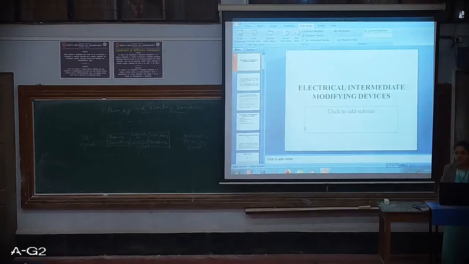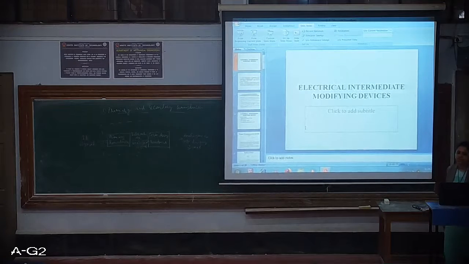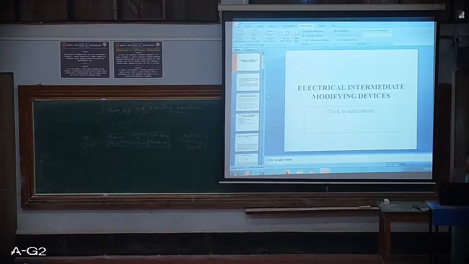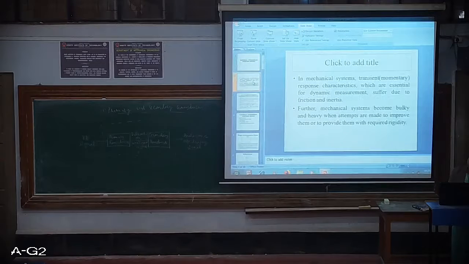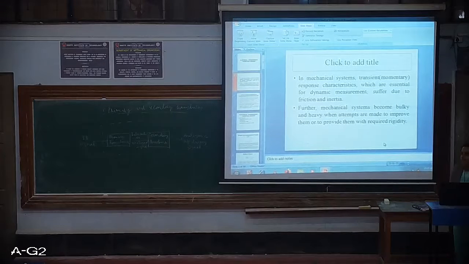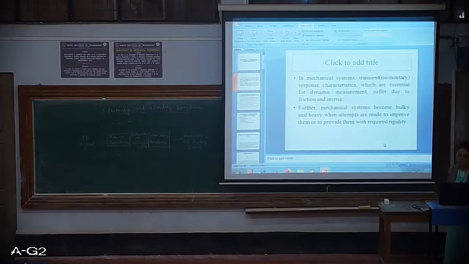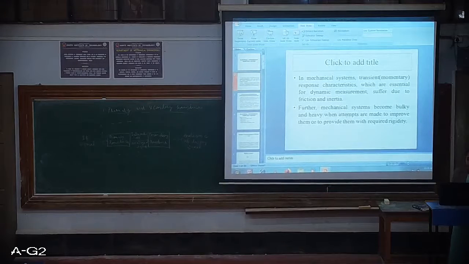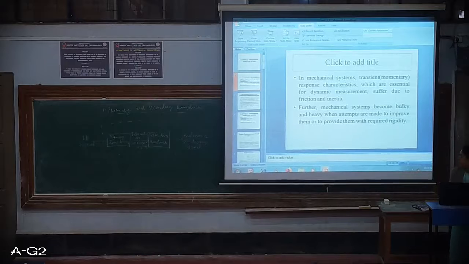Okay, we'll directly go through the electrical intermediate modifying devices. There are various drawbacks of mechanical devices. All your mechanical systems, it's not there in the syllabus. We have directly electrical intermediate modifying devices. But before starting that, we should know what are the drawbacks of mechanical systems.